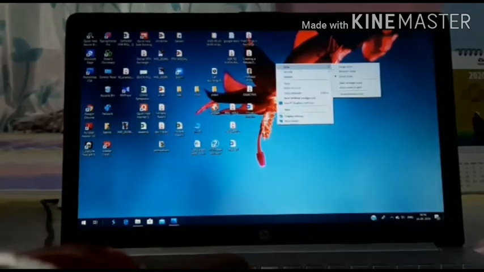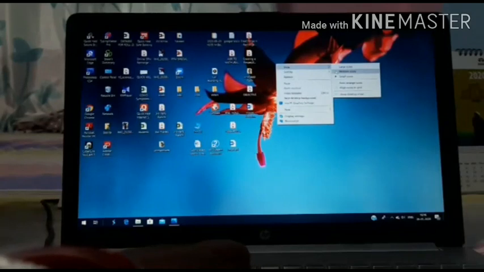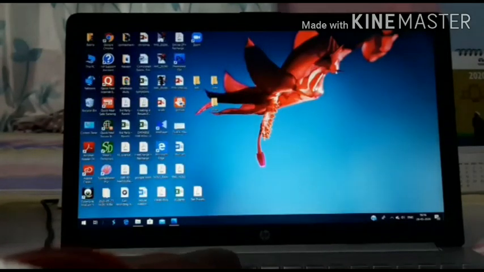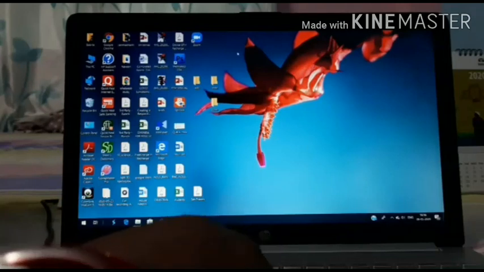Now I'm again changing the size of the icons. You can set the icon size as per your choice by changing the views. Suppose that is small, medium and large.